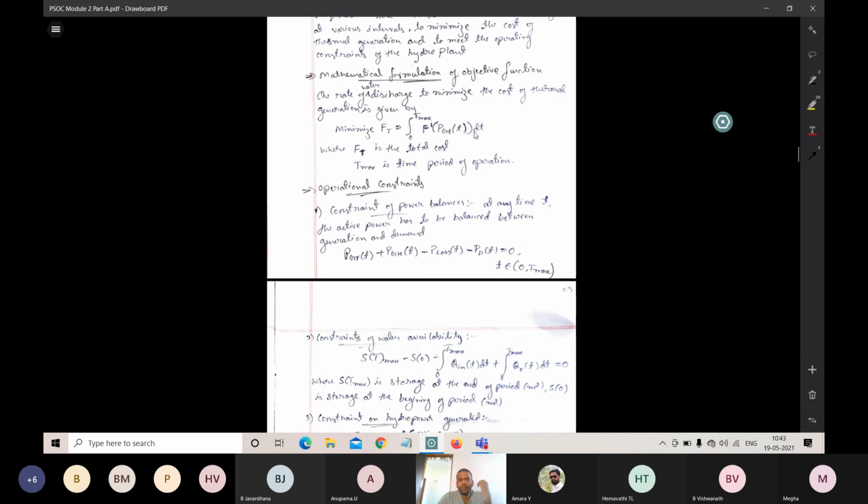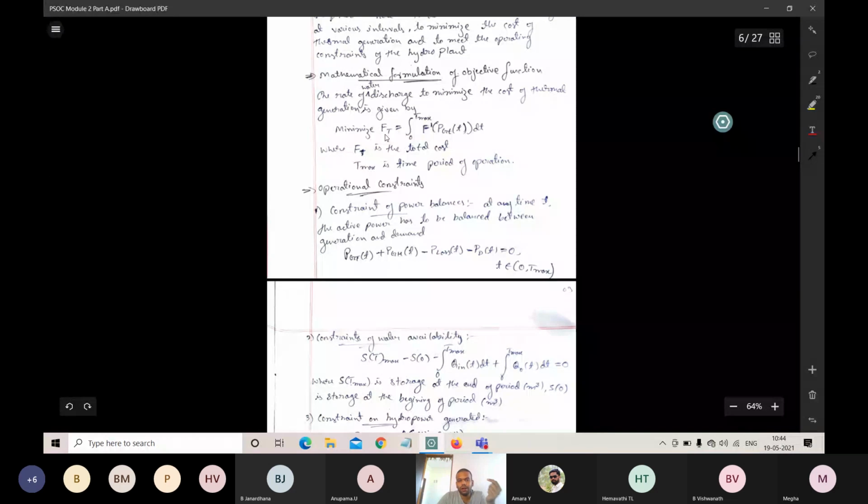So why do we keep asking why integration and differentiation are required in our day-to-day life? Why is trigonometry required? It is required to calculate the continuous into discrete. So here we minimize the thermal cost, that is FT, by using the integration equation, f of Pgt dt, from 0 to Tmax. You know Tmax is the total time interval.